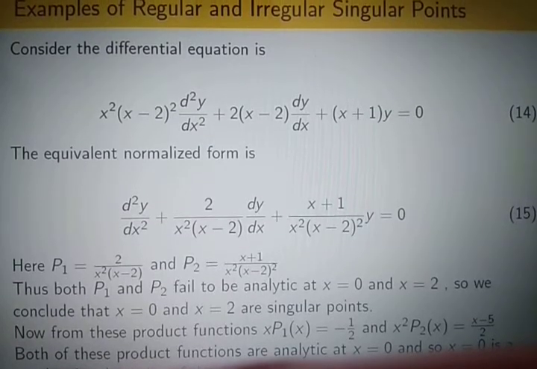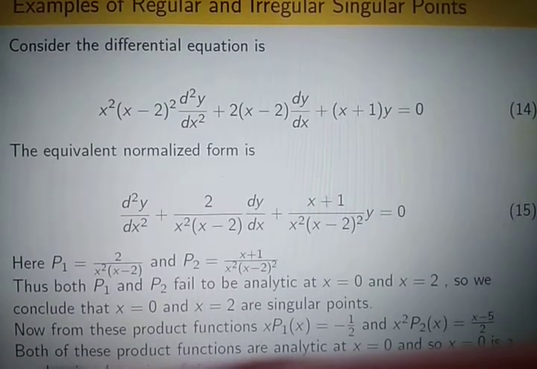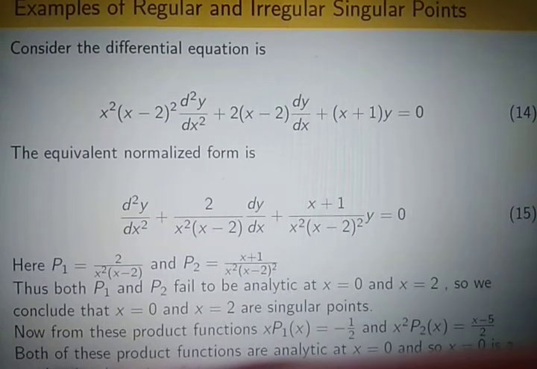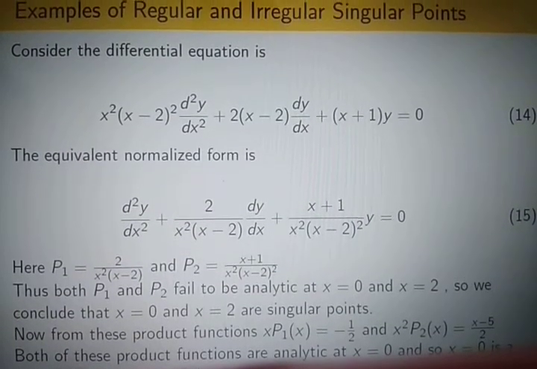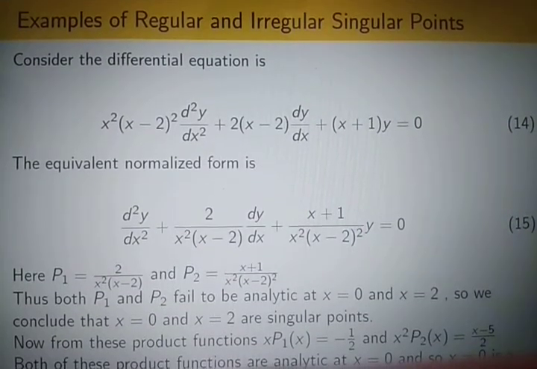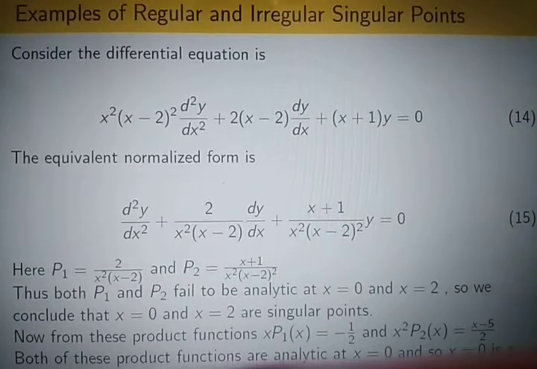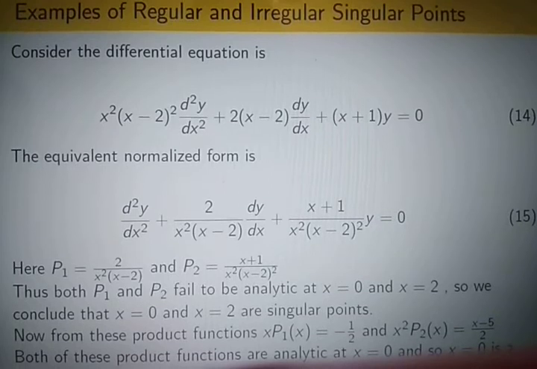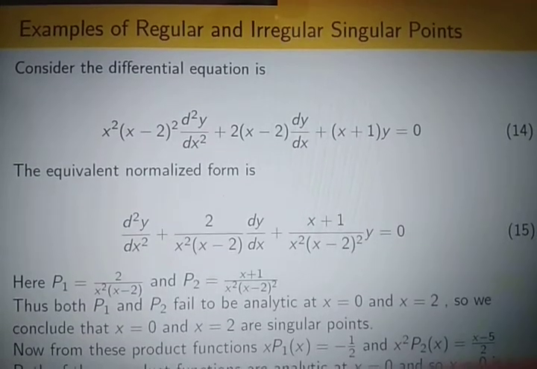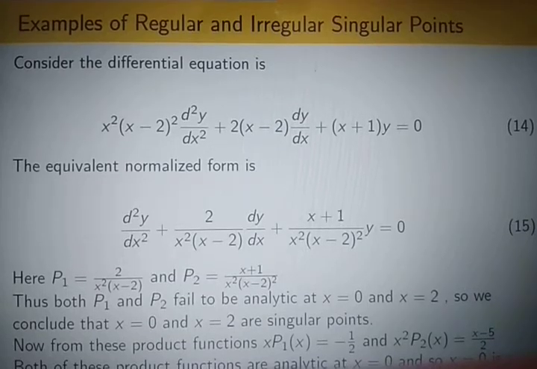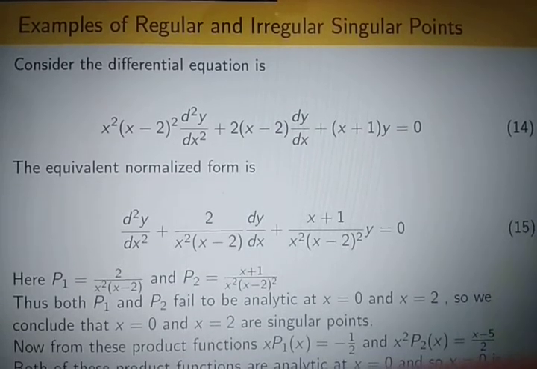x square into (x minus 2) whole square d2y/dx2 plus 2 into (x minus 2) dy/dx plus (x plus 1) into y equals 0. Equation 14. To examine whether a point is singular or not, we should put the differential equation into equivalent normalized form.